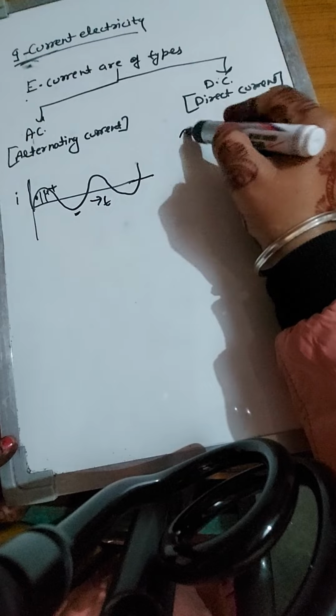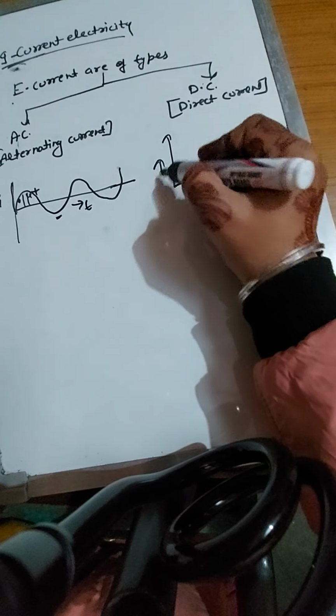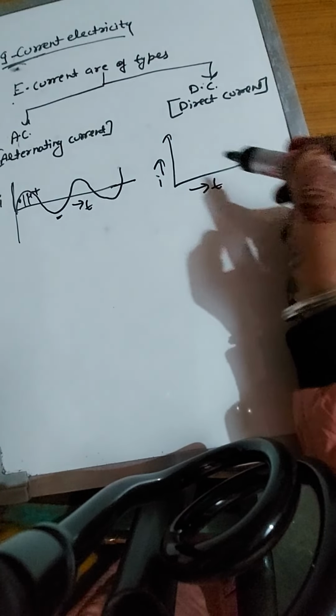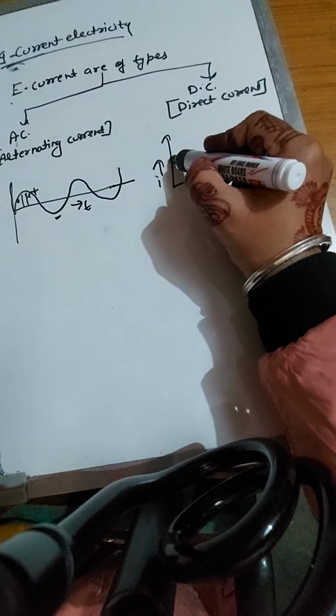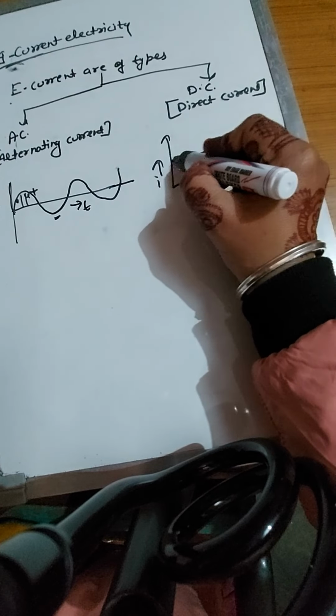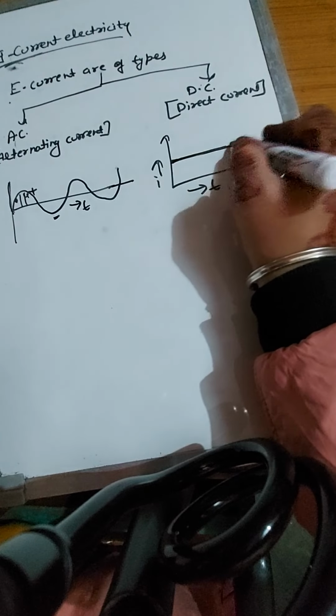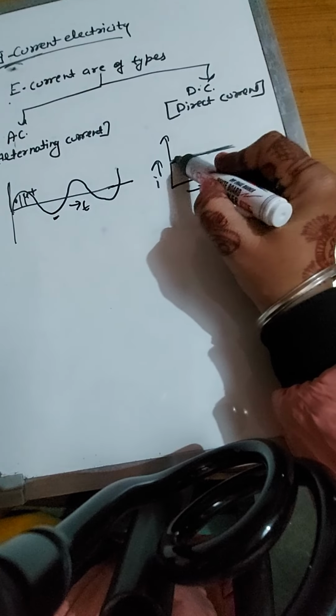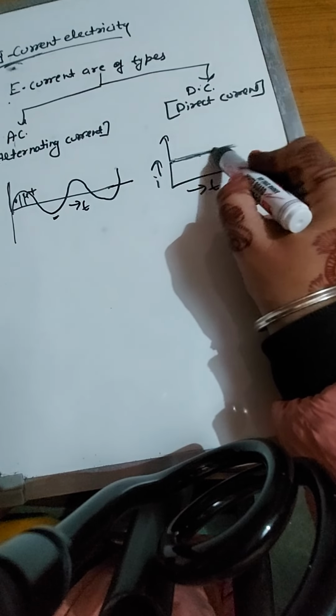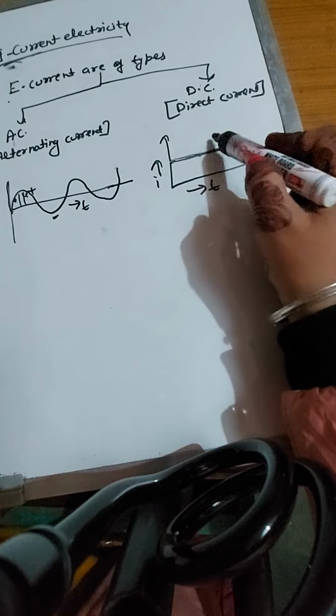But in direct current, when we draw a graph of current against time, the current magnitude is the same throughout, and the direction is also the same. There is no change. Time passes, but the current magnitude as well as direction stays the same. That is DC current.